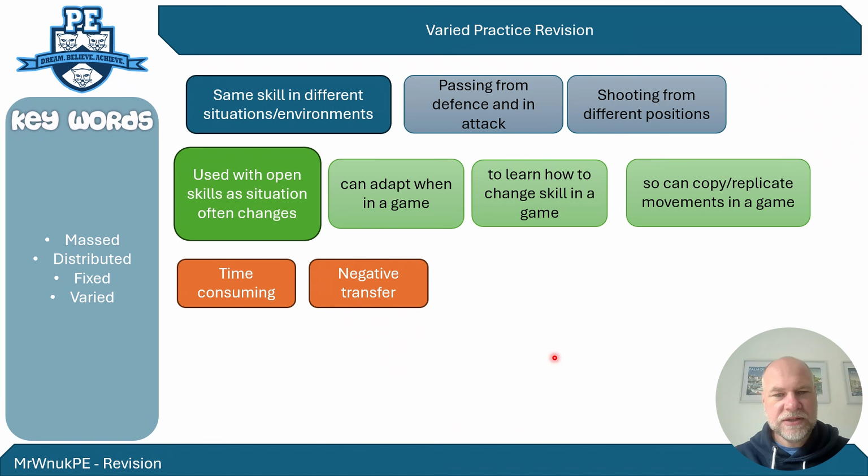And then finally, we get to varied practice, where it's the same skill in different situations or environments. So it could be, for example, passing from a defensive position and passing in an attacking position. It's the same skill of passing, but you're adapting it to different circumstances. It could be shooting from different angles, like a netball player shooting from different positions around the D. It's often used in open skills where the situation can change at irregular times.